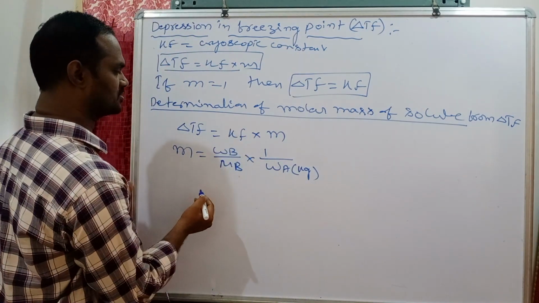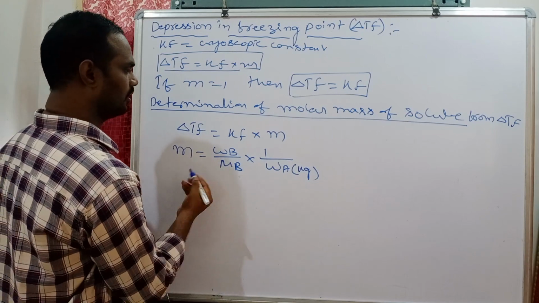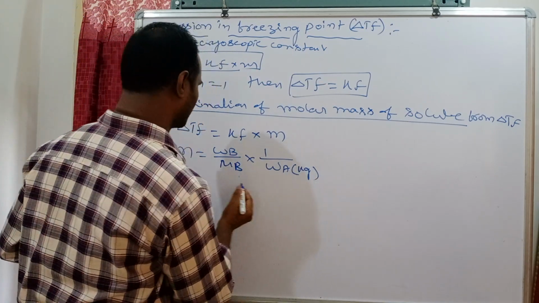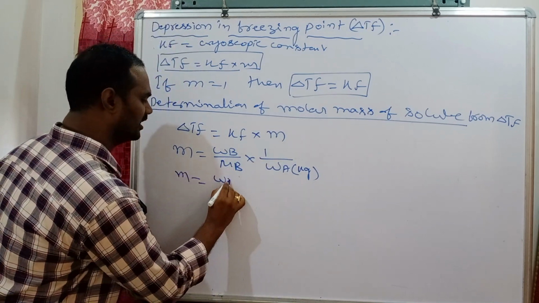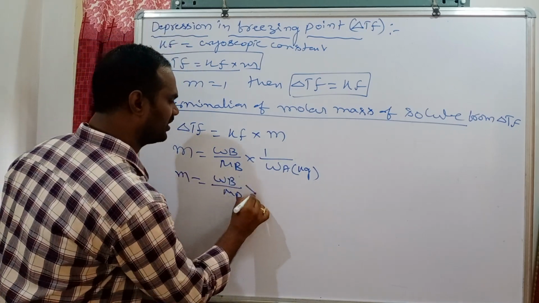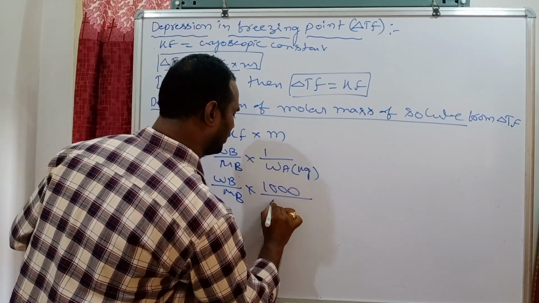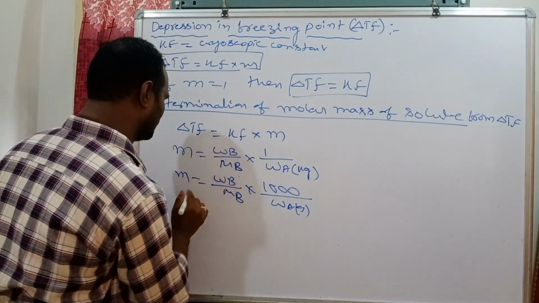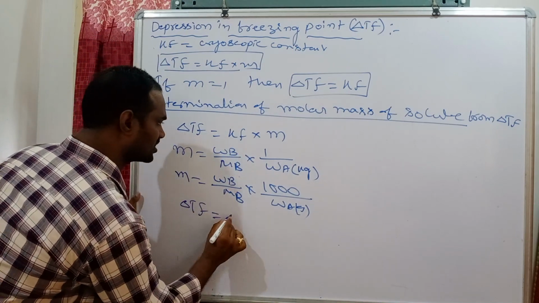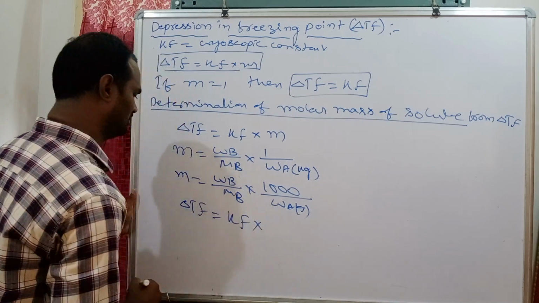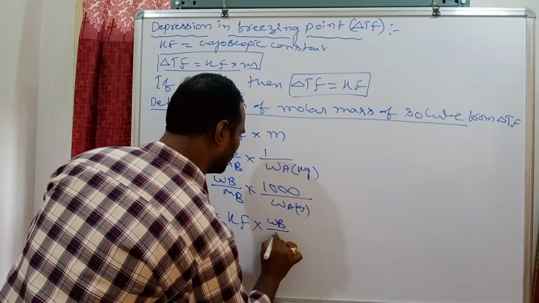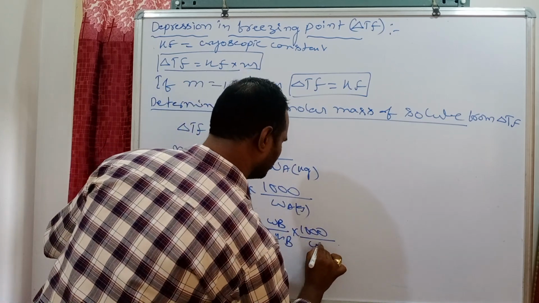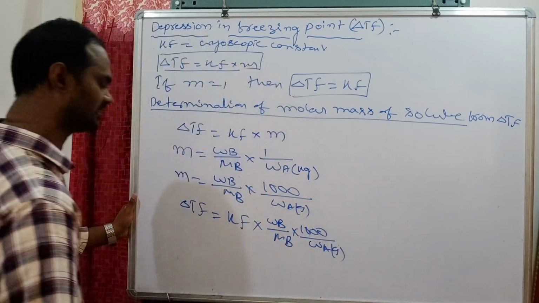If the mass of solvent is given in grams instead of kgs, then molality is Wb by Mb into 1000 by mass of solvent in grams. Substituting molality, delta Tf is equal to Kf into mass of solute by molar mass of solute into 1000 by mass of solvent in grams.